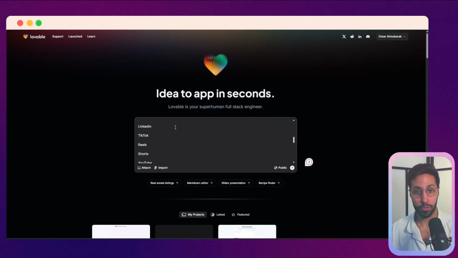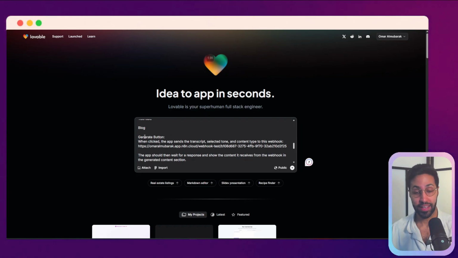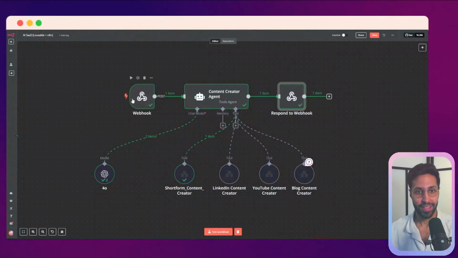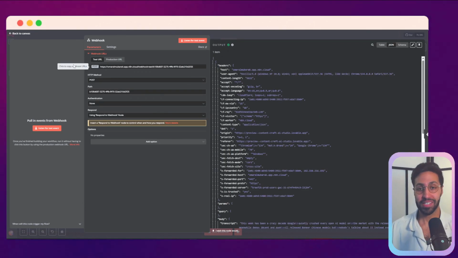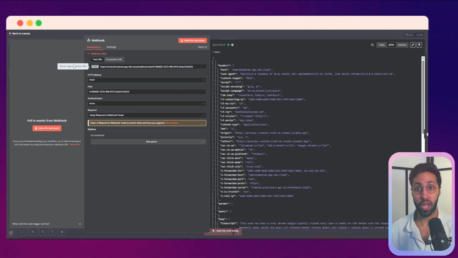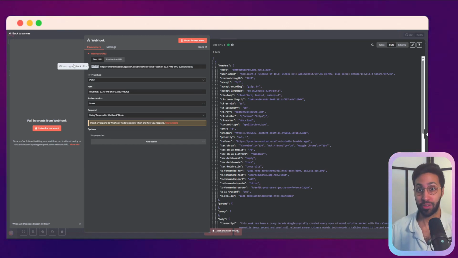I do the same thing with the social media content. I tell it, this is the important bit in how it knows to speak to n8n. So we say when you click the generate button, when clicked, the app sends the transcript, selected tone, and content type to this webhook. So this is the URL, is our webhook. If we go to n8n, we select this, we get our webhook here. So this is how these 2 different pieces of software are able to communicate with each other, and allows you to unlock this amazing functionality by using the strengths of Loveable and the strengths of n8n.